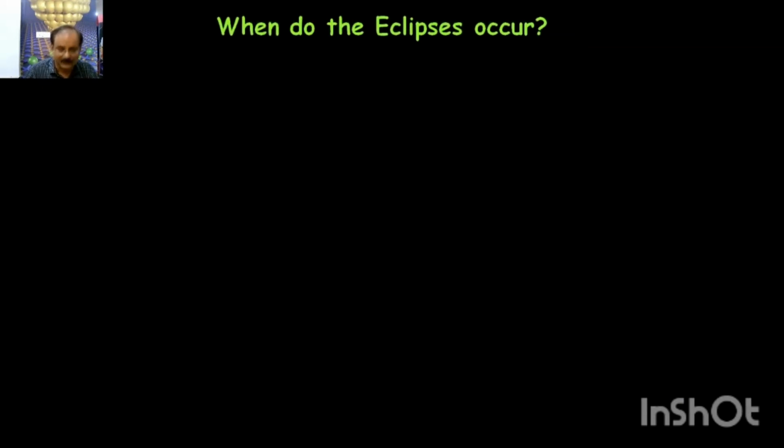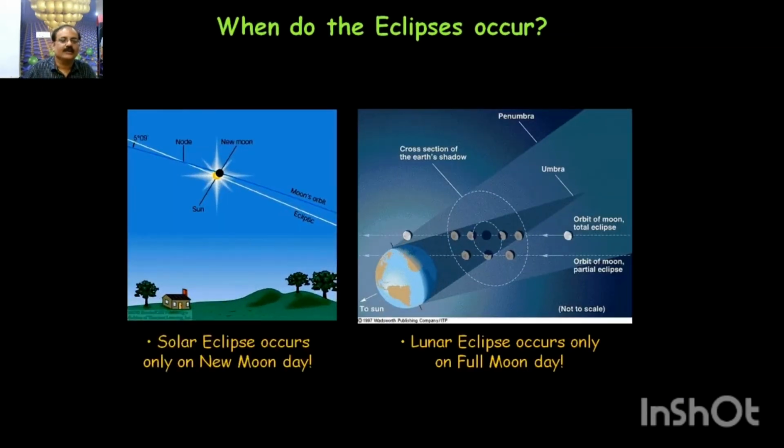So when do eclipses occur? As we have already explained, there is an umbral portion and a penumbral portion. Whenever you are inside the umbra you get a total or partial eclipse. Whenever you are in the penumbral portion you get a penumbral eclipse, which is not very appreciable. There is nothing special occurring in an eclipse.